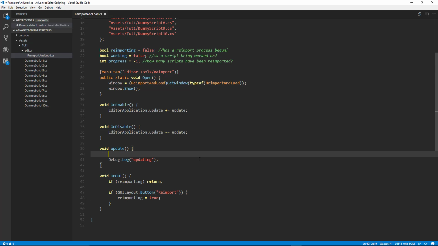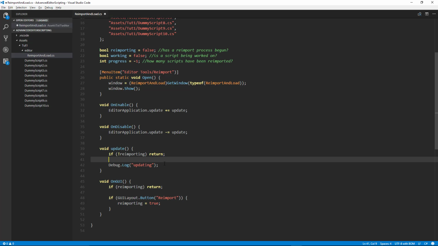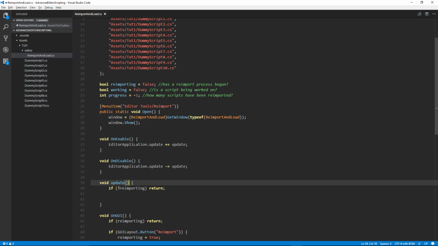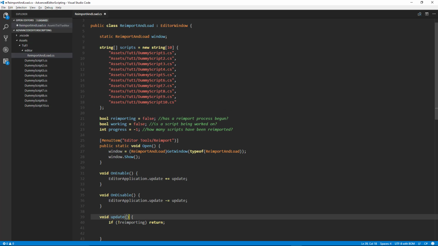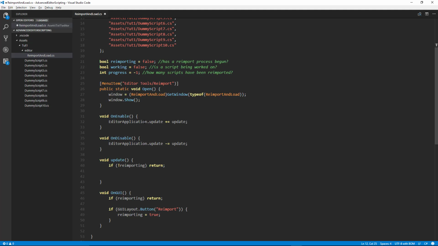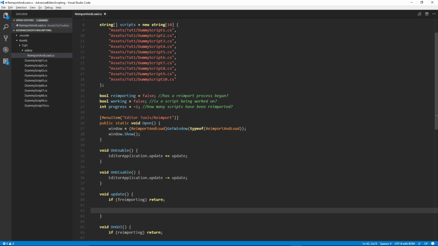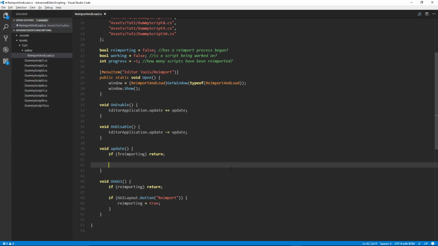Similarly, and conversely, in our update call, we want to only update if we are reimporting. So if not reimporting, then we return. So if we're not reimporting, then none of this is going to get called. Okay, so now what we want to do is determine the logic required to step through each one of these scripts and import it. So let's talk about just importing one of these scripts. Let's see what that might look like.